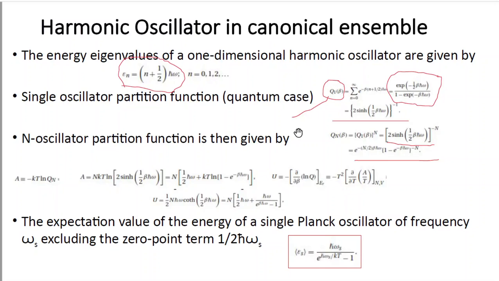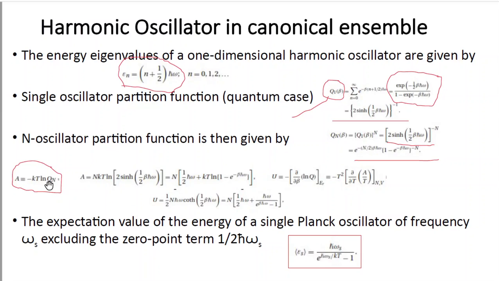Now as we have obtained the n oscillator partition function qn beta, from that expression of the partition function we can calculate different thermodynamic variables. So at first we have to find the Helmholtz energy capital A. So this is the expression of the Helmholtz energy capital A, that is minus kT ln Qn. So after finding capital A, we can obtain different thermodynamic variables such as energy.